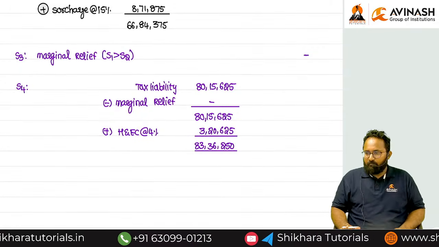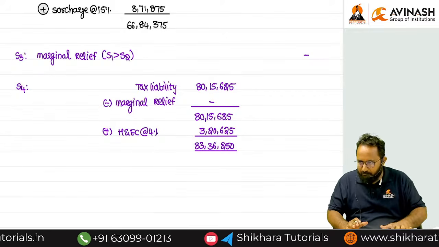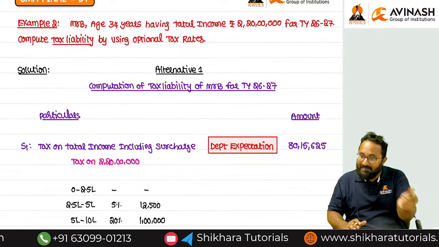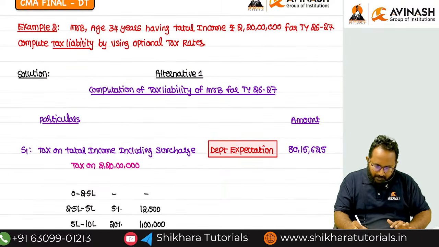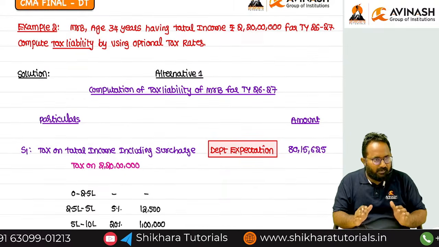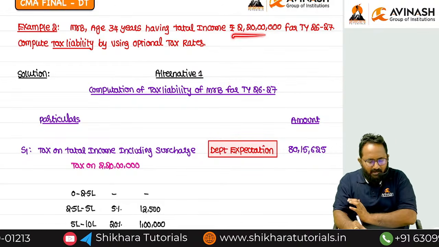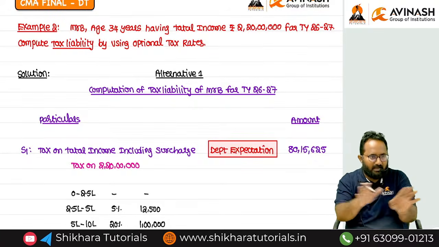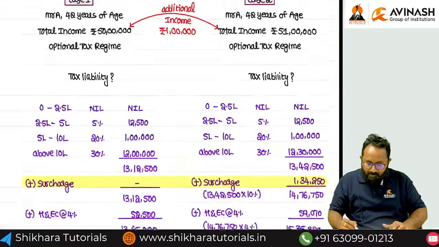But for your confidence-making purposes only, I presented the alternative. I don't want to solve these steps. I can compute the tax liability directly. Why? I know this is the basic limit for surcharge, over and above 1 lakh, 2 lakh, 3 lakh, then I have to make a test. But here it is far away, that is 20 lakh. So I can definitely know there is no marginal relief in this case. Directly we can calculate the tax liability like this.